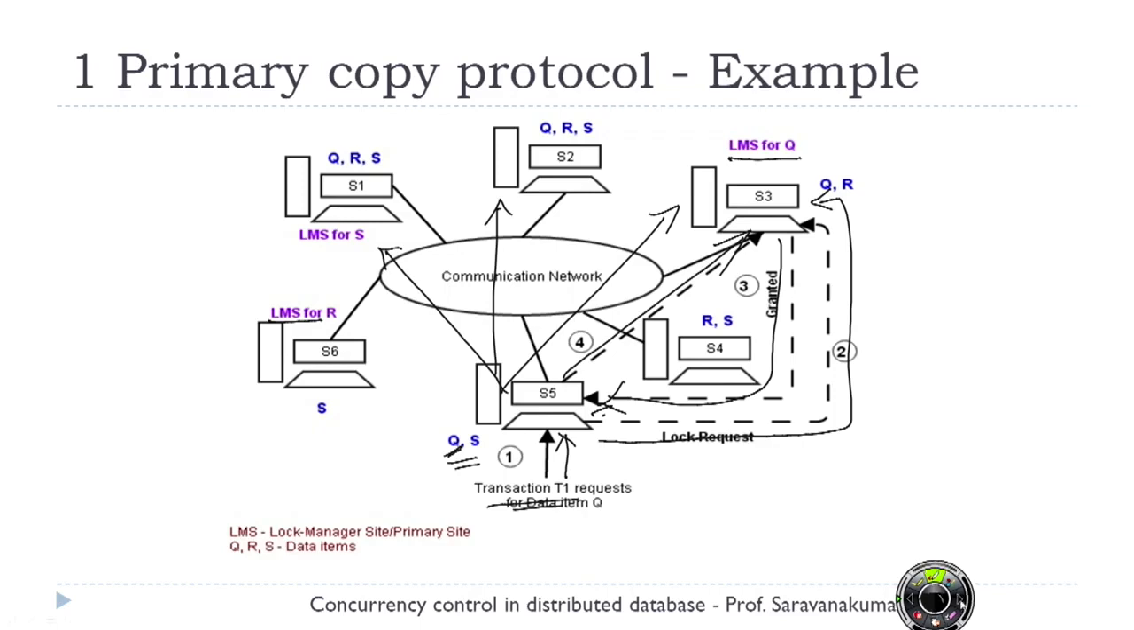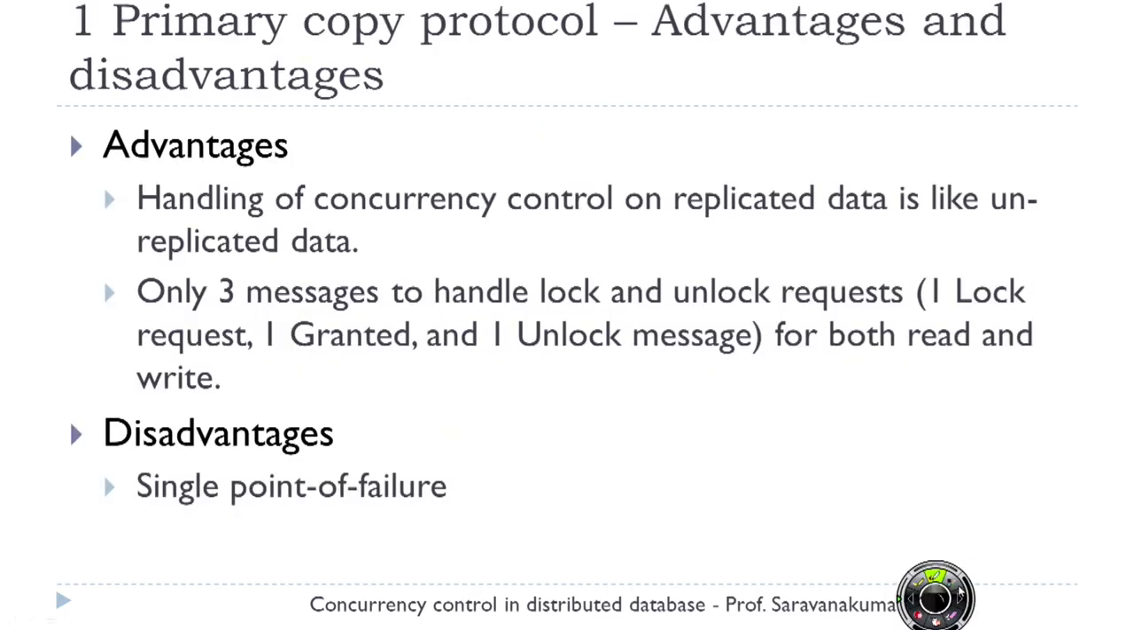So this is an example of the primary copy protocol. What are the advantages of this? Handling of concurrency control on replicated data is like unreplicated data items. It is like a centralized approach, because only one site is acting as the primary copy site or lock manager site. So we can easily handle it.